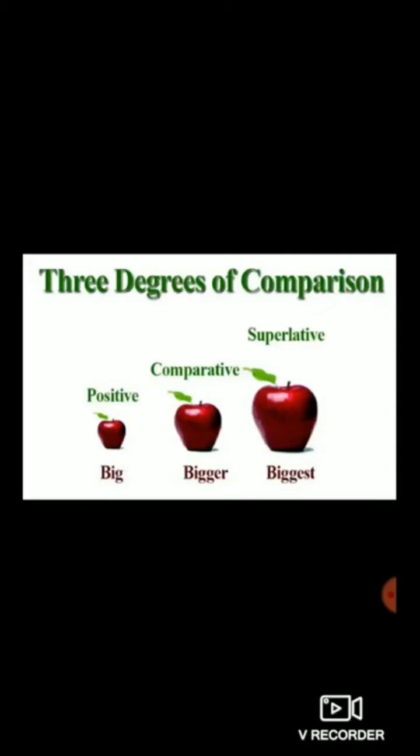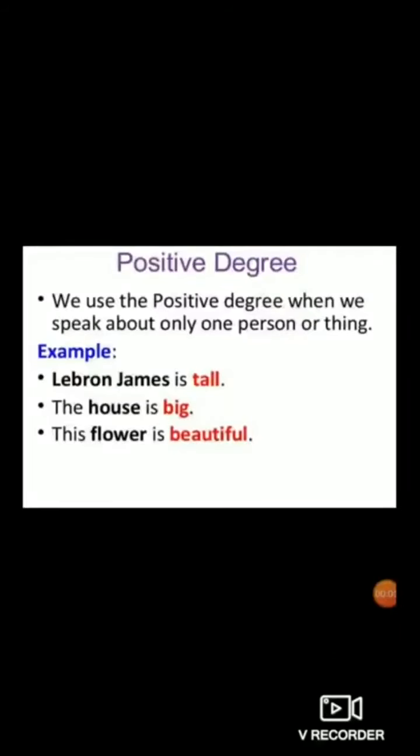First, let us study what is positive degree. We use the positive degree when we speak about only one person or thing. So dear students, positive degree means what? When we speak about only one person, only one thing, it is said to be positive degree. There is no comparison made in positive degree. For example, LeBron James is tall.